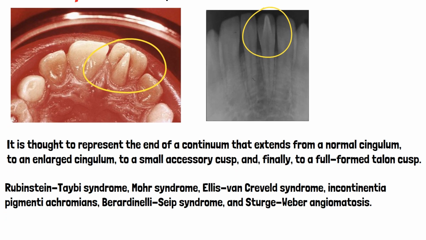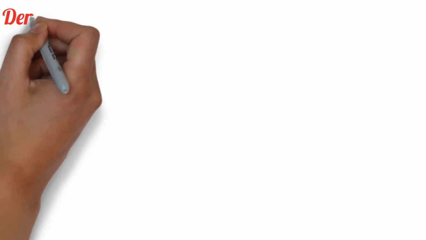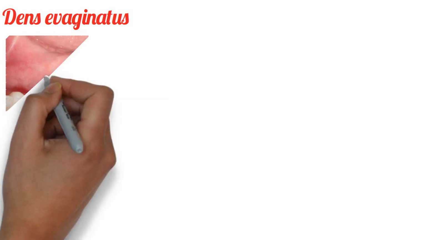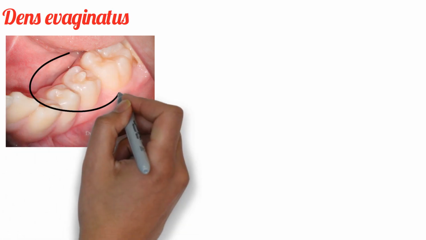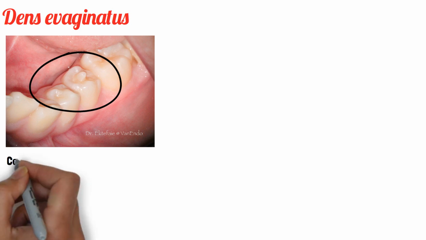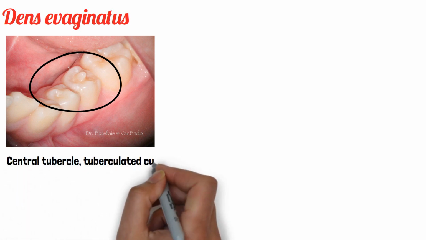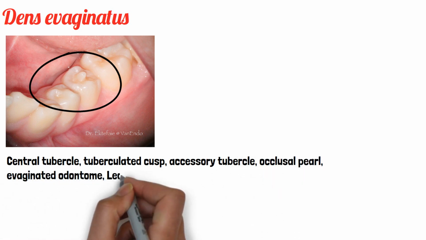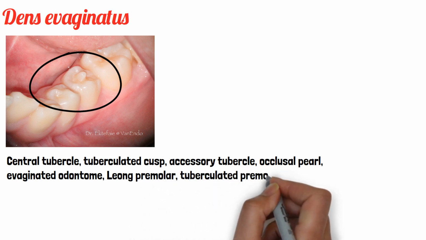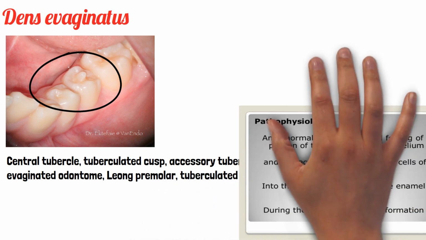Next, moving on to dens invaginatus. Dens invaginatus is a condition where there is a cusp-like elevation of enamel located in the central groove or the lingual ridge of the buccal cusp of premolar or molar teeth. Here is a clinical picture showing a dens invaginatus, or a cusp-like elevation on the central groove of a mandibular second premolar. It has various other names like central tubercle, tuberculated cusp, accessory tubercle, occlusal pearl, invaginated odontome, Leong's premolar or tuberculated premolar.